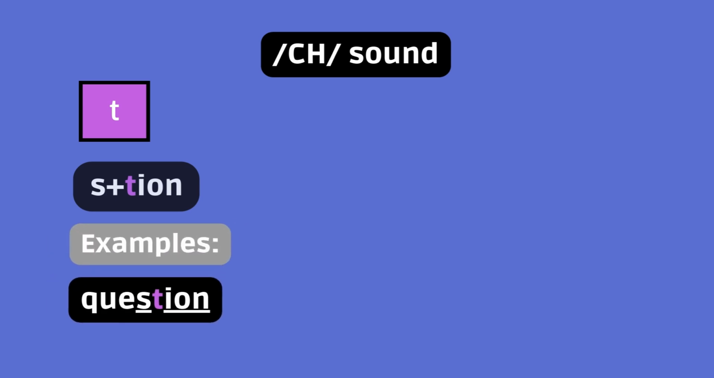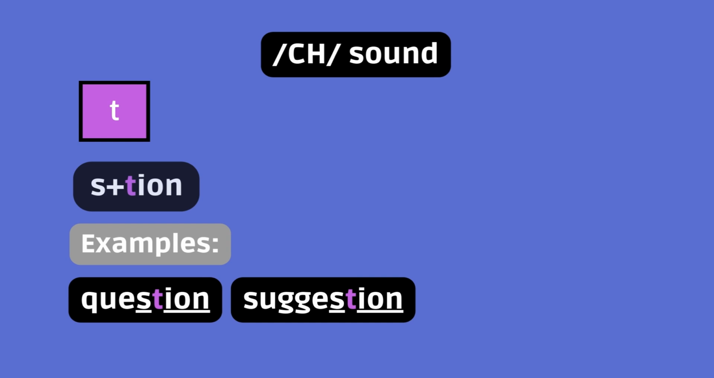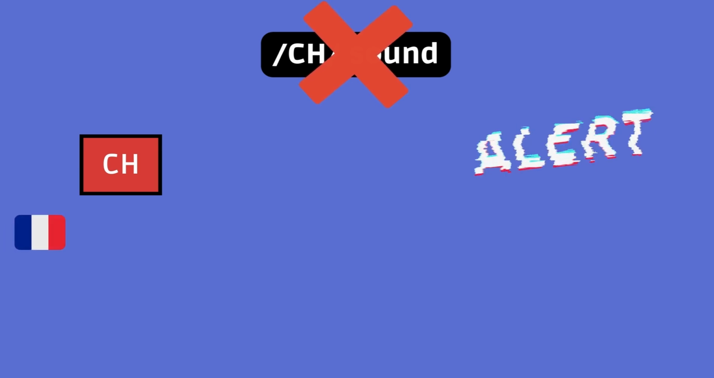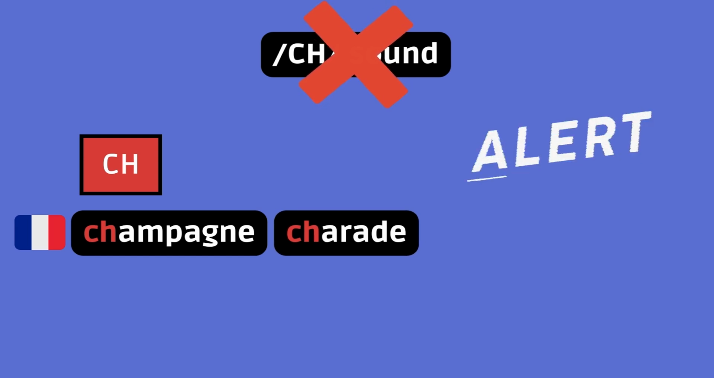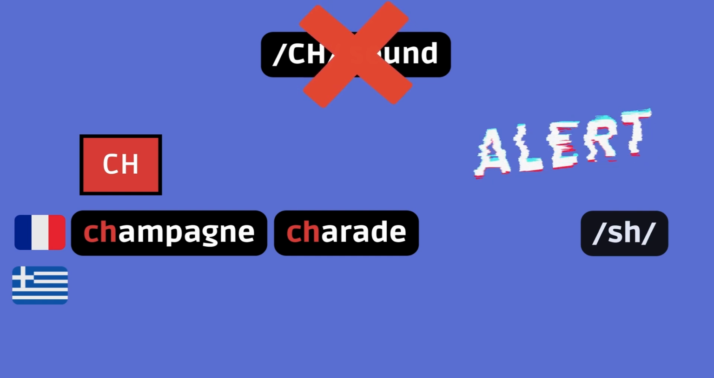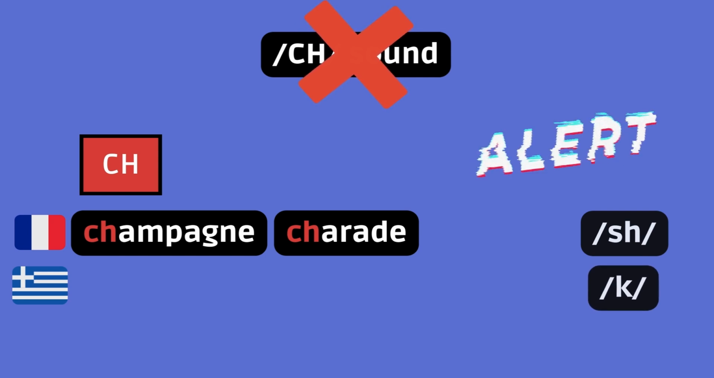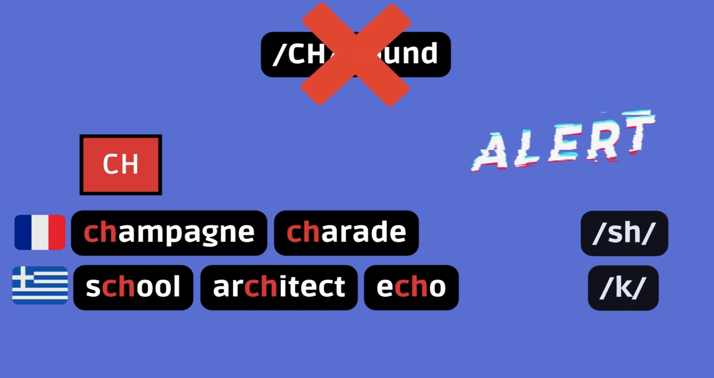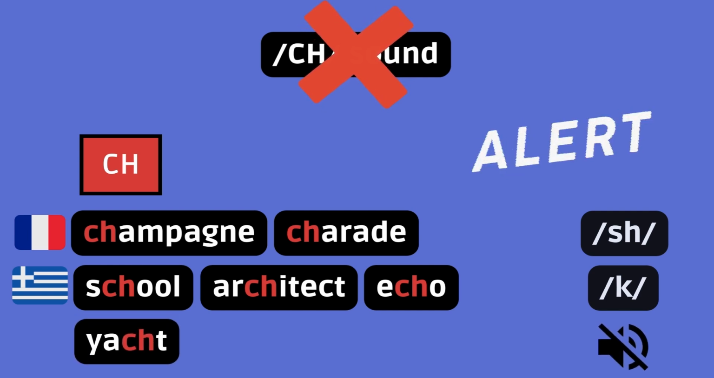Examples: question, suggestion, combustion. Last but not least, watch out for words that don't have the ch sound, but do have the ch spelling. As we saw earlier, French words are your usual suspects, like champagne or charade, which have the sh sound. Moreover, words of Greek origin tend to sound ch like k, such as school, architect, and echo. To add to the confusion, sometimes ch is silent, like in yacht.